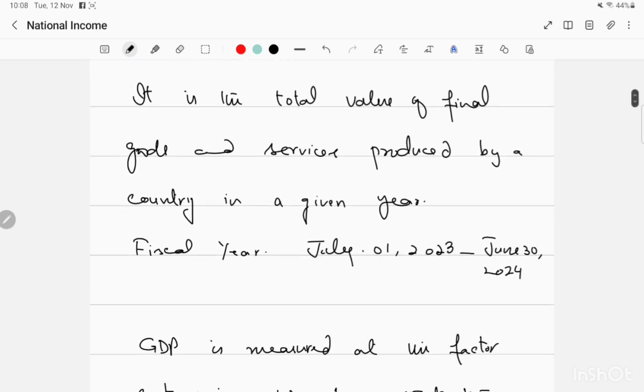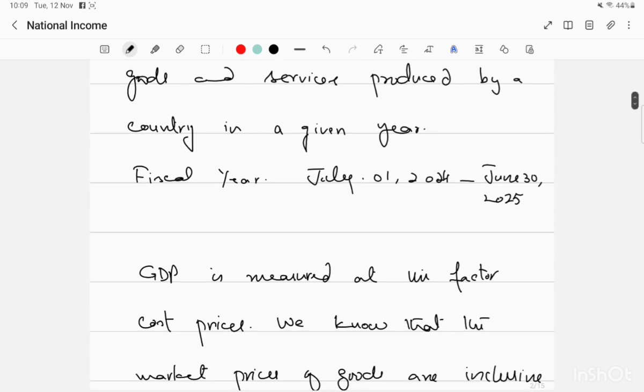So we measure its value in a fiscal year. A fiscal year in Pakistan starts from July 1st. Nowadays, the fiscal year has started from July 1st, 2024, and it will last until 30th June 2025. So within this time period, how much output is produced by a country, that is included in our GDP.